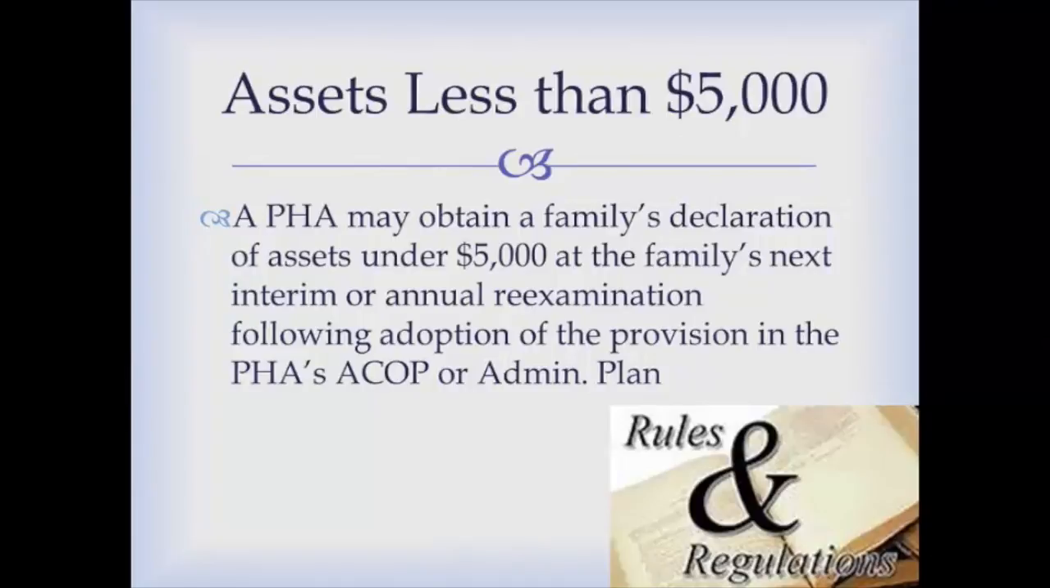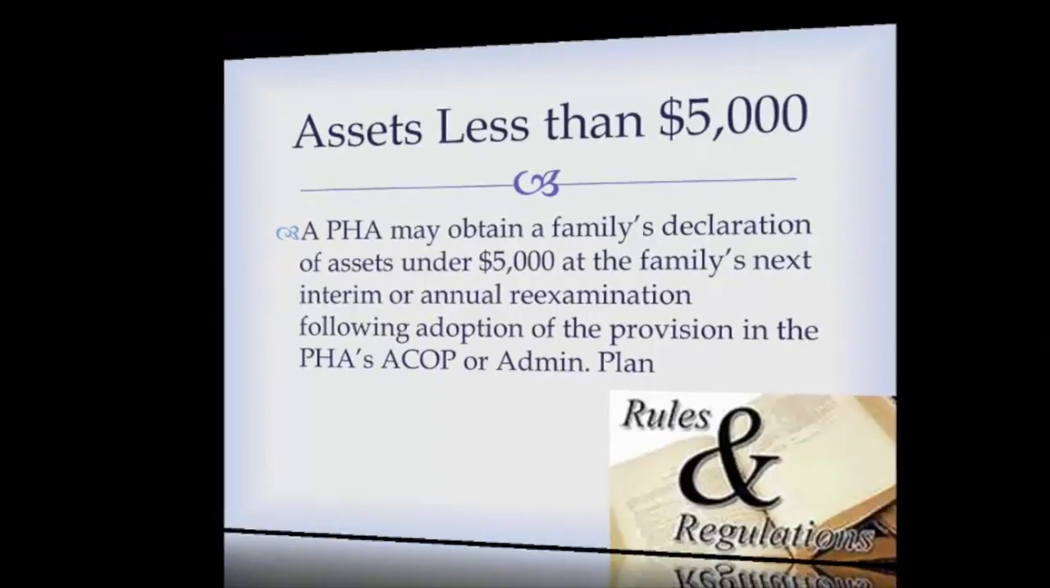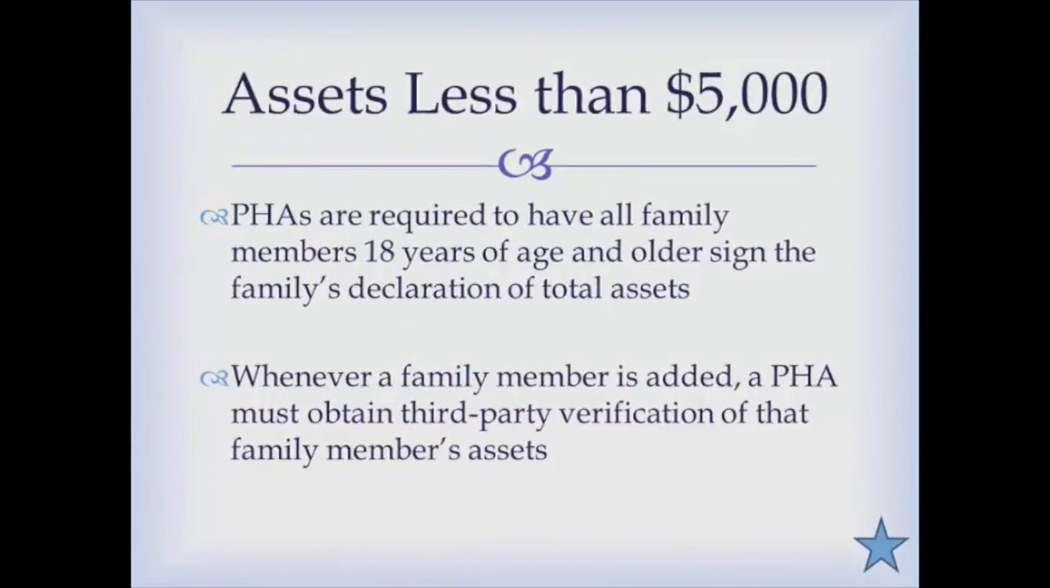A housing authority may obtain a family's declaration of assets under $5,000 at the family's next interim or annual reexamination following the adoption of this provision in your agency's ACOP or administrative plan. In other words, you need to have approved policies before you can administer these new regulations.